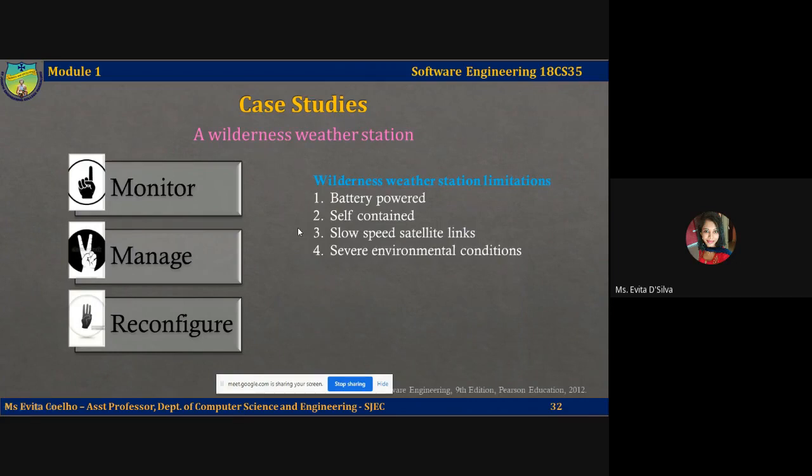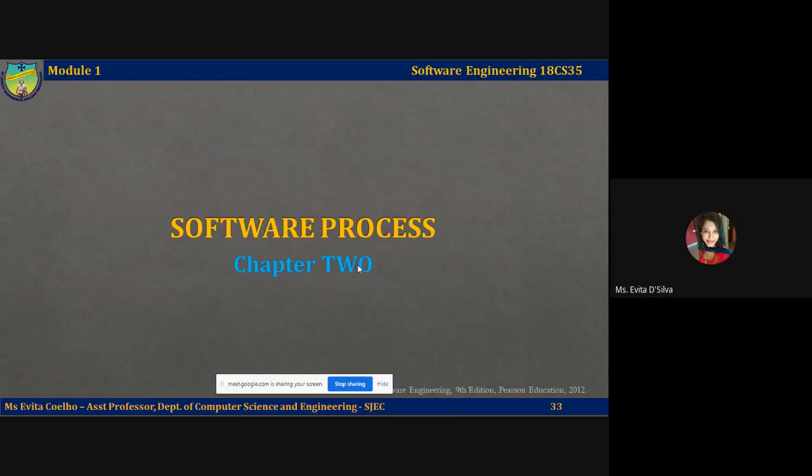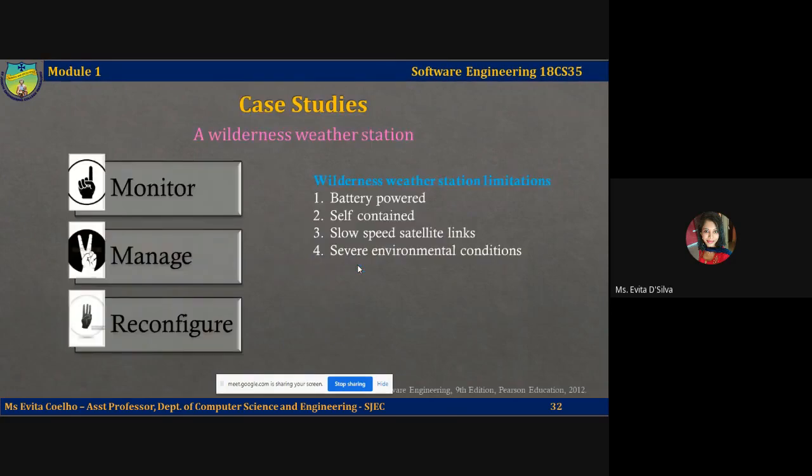The weather stations, I told you, should be self-contained. They should be able to recharge themselves, and they can do so using either solar power or wind energy. As they are deployed in the wilderness, they are also exposed to several severe environmental conditions, extreme weather conditions, and also maybe a lot of damage done to them by wild animals and so on. So to deal with these limitations and challenges, the weather station